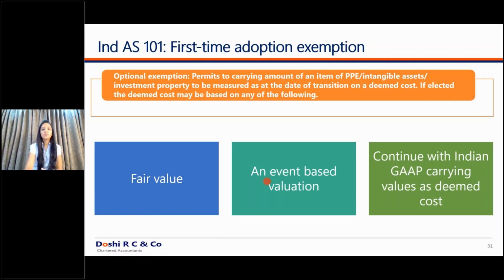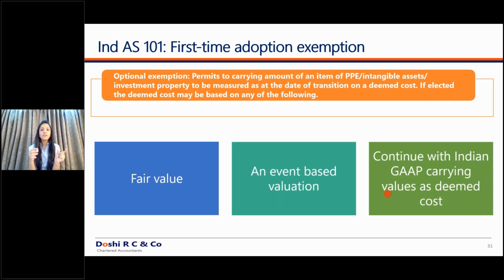Or the third option, which the majority of the companies have used, is continuing with the Indian GAAP amounts as they are. So no changes are made, only continuing with whatever amount is appearing in your Indian GAAP financial statements, which will be continued as it is into your Ind AS financial statements and will become the deemed cost. So whatever differences were there previously, whatever you would have capitalized, all that is subsumed into this deemed cost exemption.